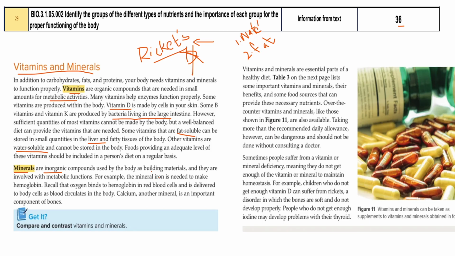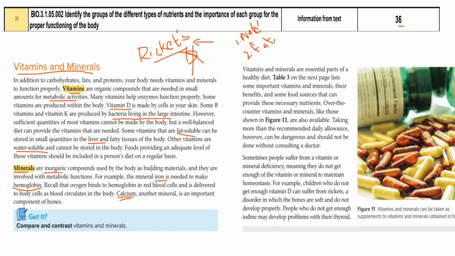So iron, right? Iron is part of the hemoglobin. It is very important to make the hemoglobin, which you can find in the blood. Hemoglobin is the protein that is carrying the oxygen in the blood. And the calcium is the mineral that is good for your teeth and bones.